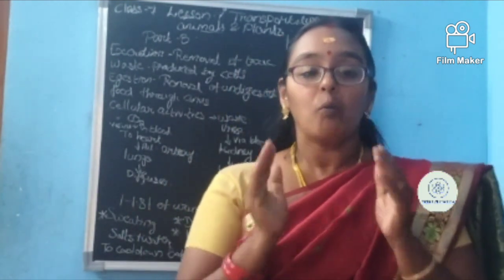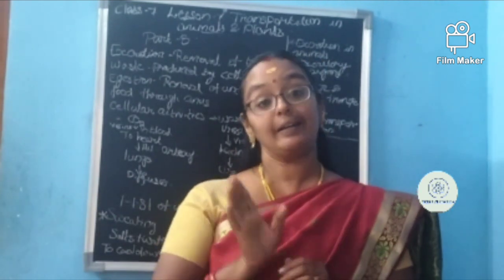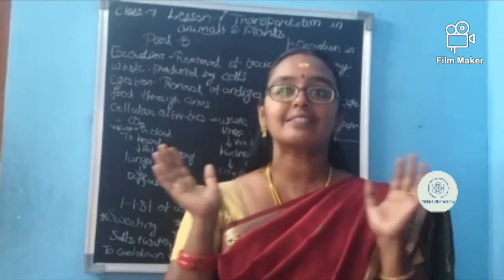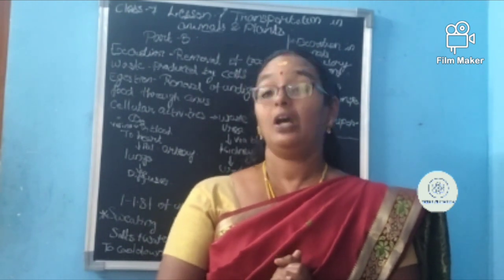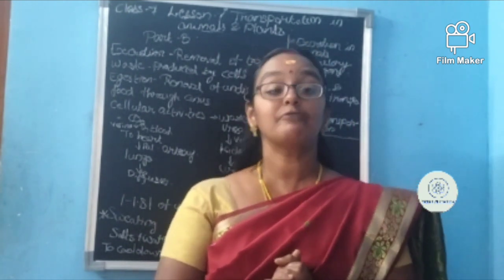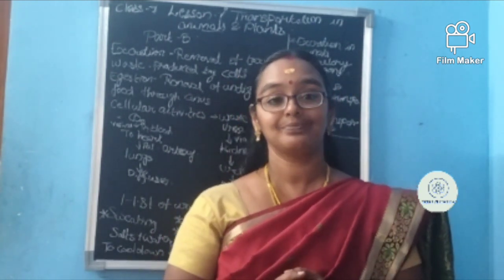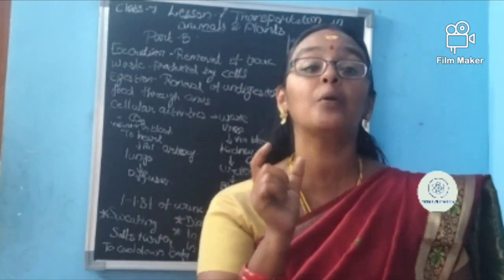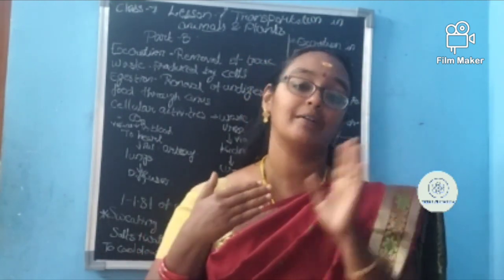For a human, 1 to 1.8 liters of urine is liberated per day. The main excretory substance of the human is what? Urea. Now, about fishes or aquatic organisms, what is the main excretory substance? It's not urea, it is ammonia. They expel ammonia, and it dissolves in water quickly.